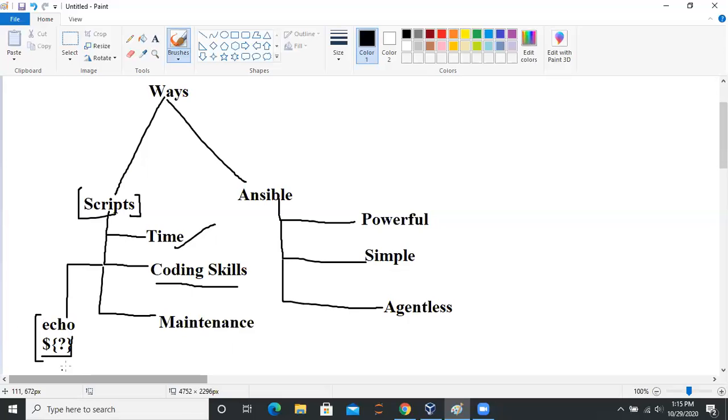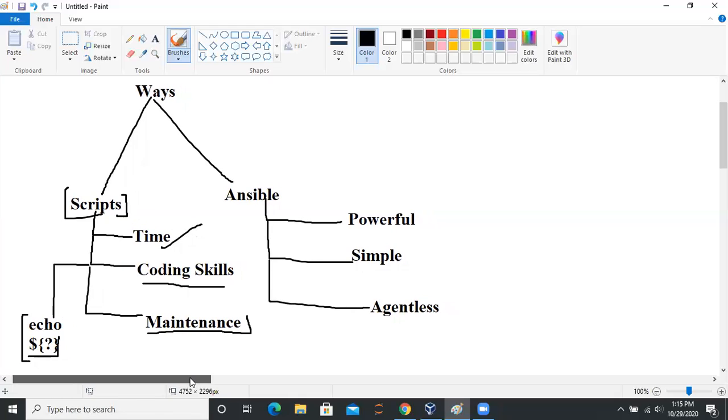This is the syntax of bash scripting. But this is complex, right? Every time you need to check the condition, if this, do this. Although Ansible also has if, else, and all these conditionals and loops, scripting is kind of complex. I'm so sorry if you're a scripting guy. And obviously you need to maintain these things; it requires maintenance. Once again, I am repeating, please, I am not against scripting.